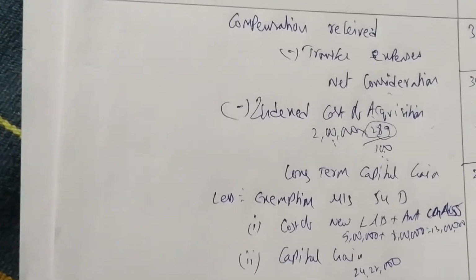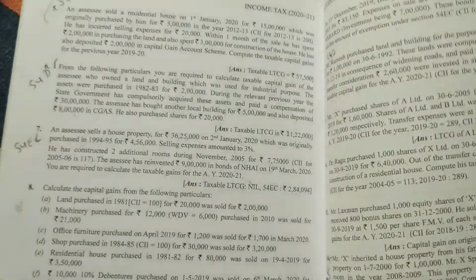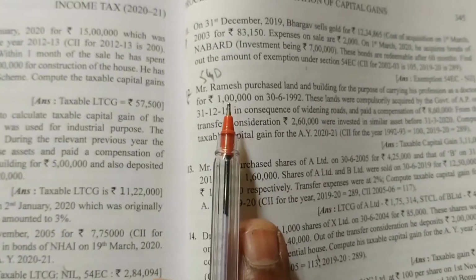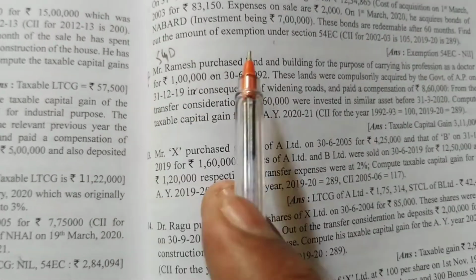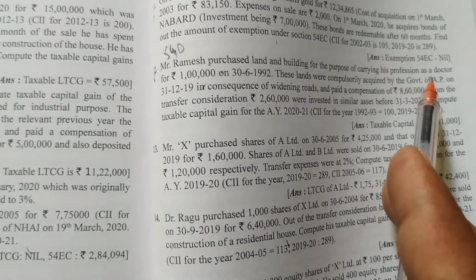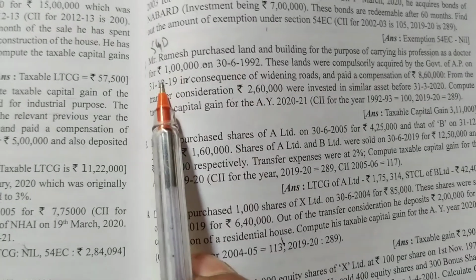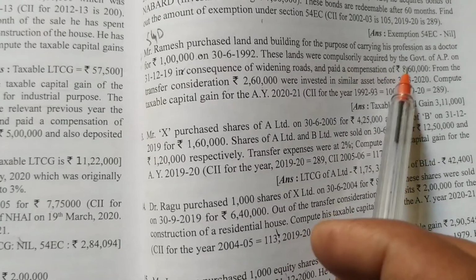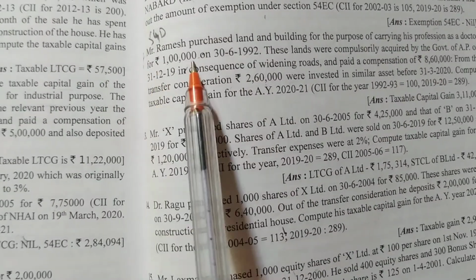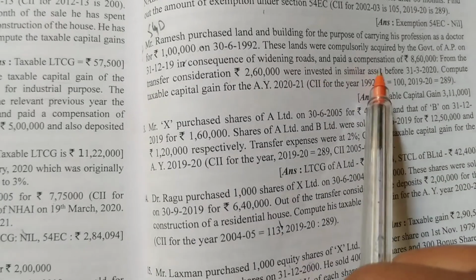Okay. So I want you to solve this problem, the 12th one. Let us see the 12th problem. Mr. Ramesh purchased land and building for the purpose of carrying on his profession as a doctor. Okay, no issues, he is using it for his business purpose. For 1 lakh he purchased in the year 1992. Again, this is before 2000-2001. The land was compulsorily acquired by the government of AP on 31st December 2019 in consequence of widening roads, and paid a compensation of 8,60,000.